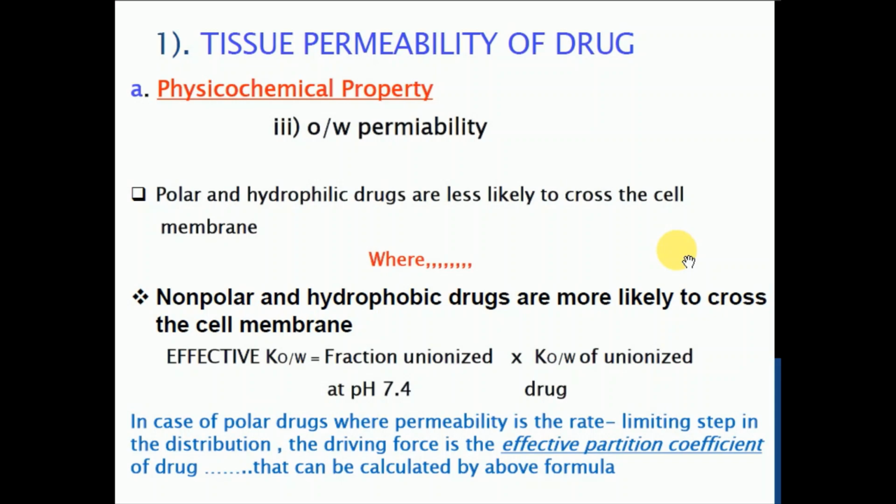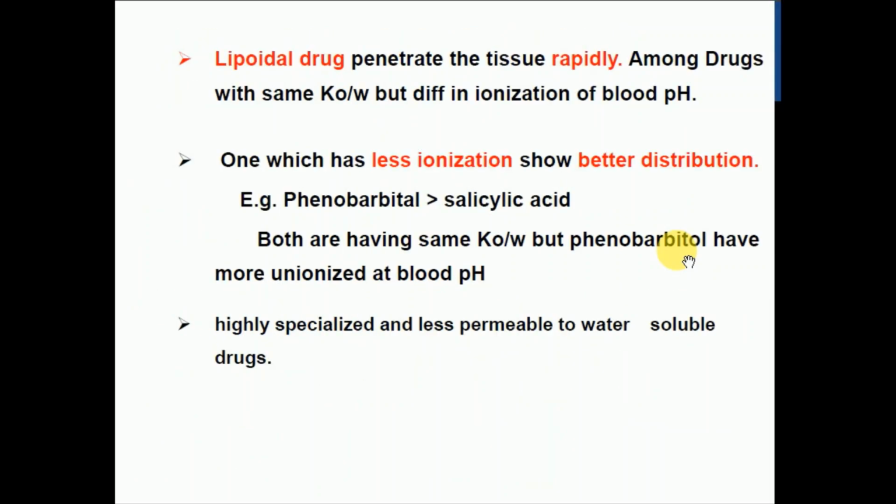Polar and hydrophilic drugs are less likely to cross the cell membrane, while non-polar and hydrophobic drugs can easily cross the membrane because the cell membrane itself is lipophilic in character. So the driving force for permeation through the cell membrane is the partition coefficient. Lipoidal drugs penetrate the tissue rapidly among drugs with the same partition coefficient but different ionization at the given pH. So lipophilicity plays an important role.